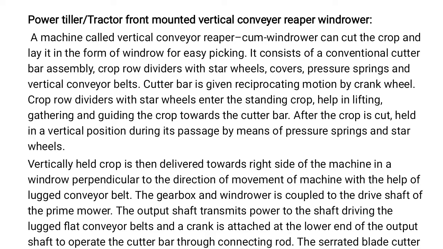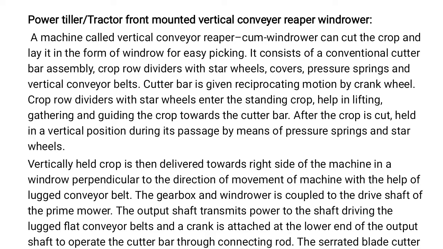After the crop is cut, it is held in a vertical position during its passage by means of pressure springs and star wheels. The vertically held crop is delivered toward the right side of the machine in a windrow perpendicular to the direction of movement of the machine with the help of a lugged conveyor belt.